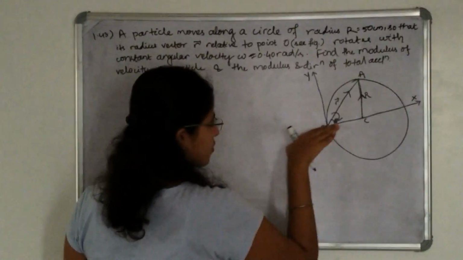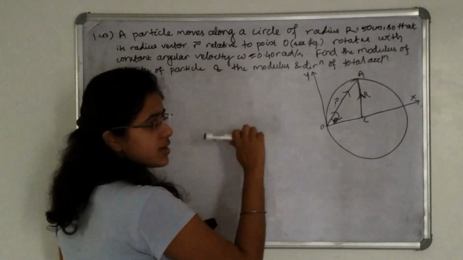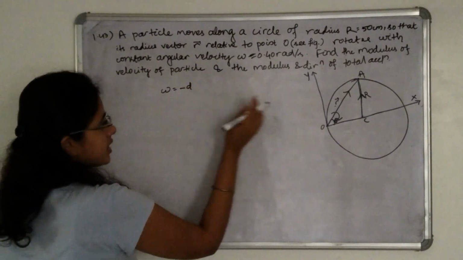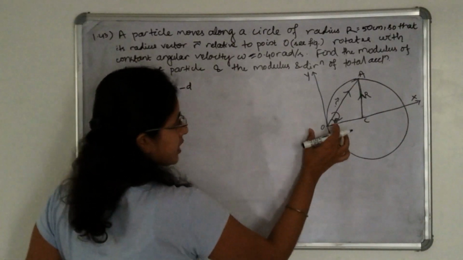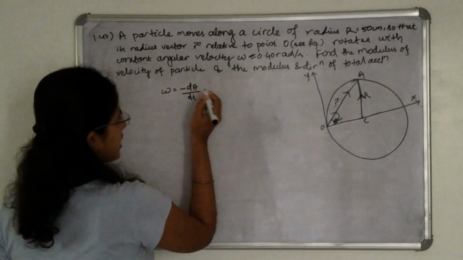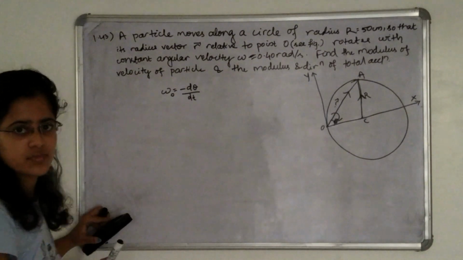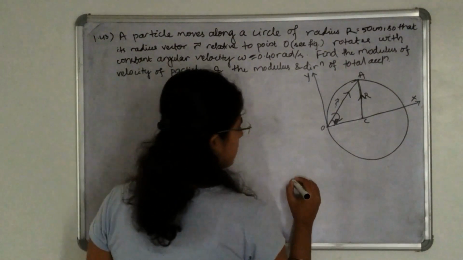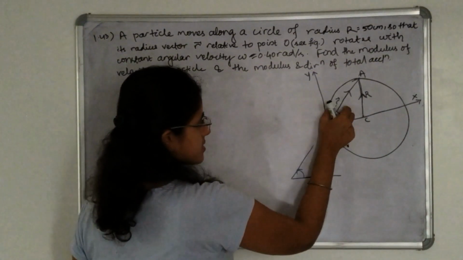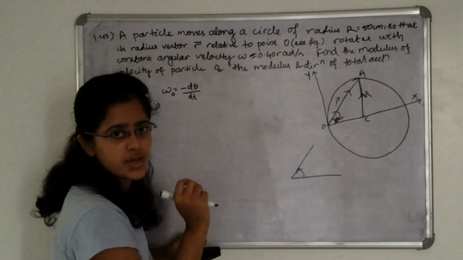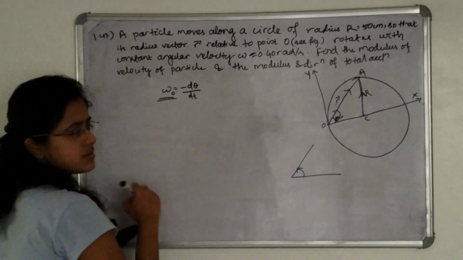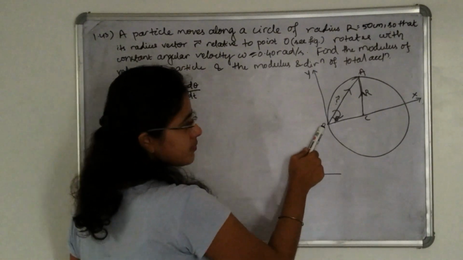But with reference to this OX line, considering anticlockwise angular displacement to be positive, omega is equal to how much? Related to point O, I am talking about point O, minus d theta by dt, because we are taking the angle in the anticlockwise direction, but here it is said that the radius vector is rotating in the clockwise direction with constant angular velocity. That means this is constant. I am taking this with respect to O.